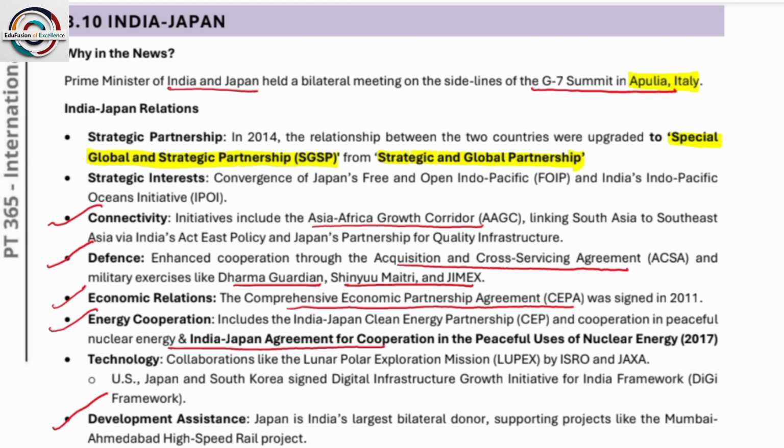Okay, the India-Japan relationship is a strong partnership because many of the projects sanctioned in India are taking place under collaborations with Japan. So see, their relationship has been upgraded to a special global and strategic partnership. Please remember their relationship has been upgraded to special global and strategic partnership from strategic and global partnership. So this is one of the important ones. Okay, so it becomes important from an international relations point of view.